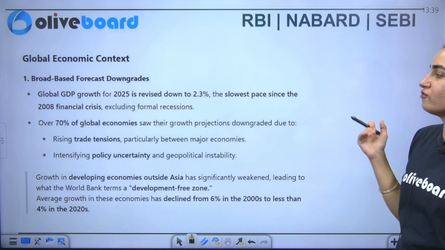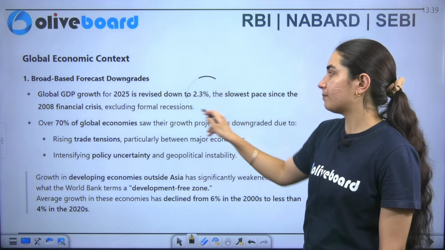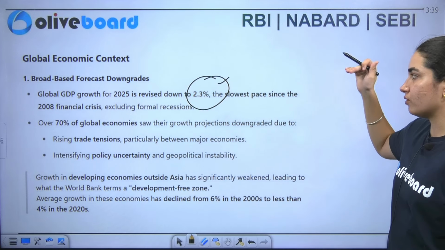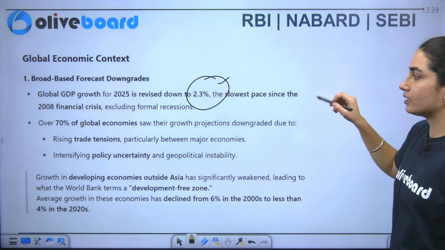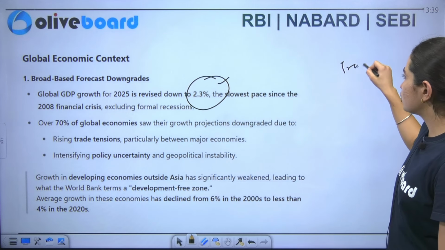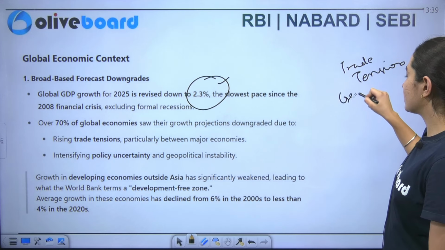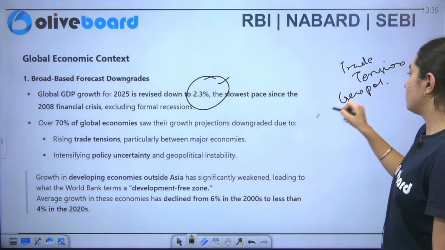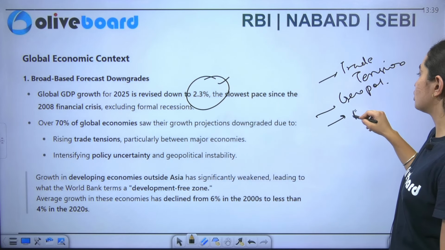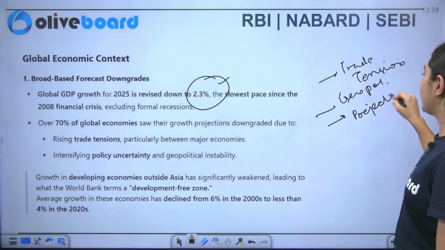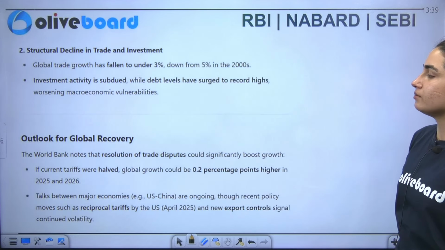एंड जो हमारा ब्रॉड फोरकास्ट की बात करूं, so this says that global GDP जो है अभी तक 2.3 है, बट यहाँ पे हम क्या कर सकते हैं, अगर हमारी ट्रेड टेंशन जो है वो स्टेबल हो जाए, so we will expect an increase in the coming period of time. Geopolitical tensions अगर चली जाए so हम इसमें भी betterment कर सकते हैं. Along with that we also need to invest in projects so that जो FDI है वो increase हो सके. ठीक है, so these are the many factors behind it.